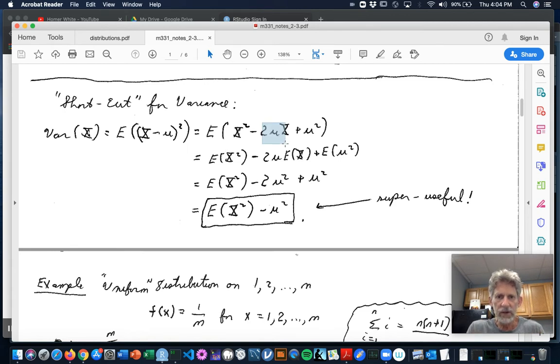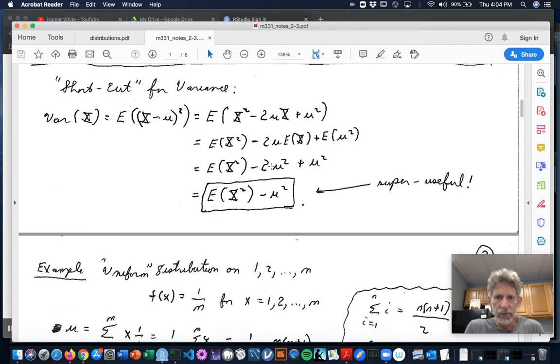And then you got things in the middle here like constant 2 mu times random variable x. And so the expected value of that is the constant times the expected value of x. And then proceeding a little further, you see here there was an expected value of the constant random variable mu squared sticking at the end, and that would just be mu squared.